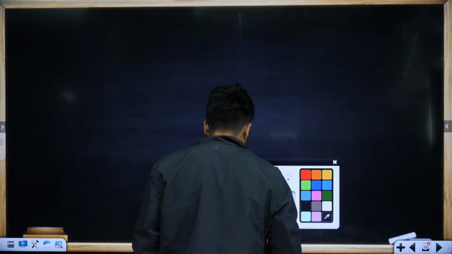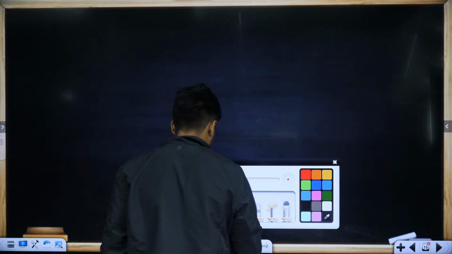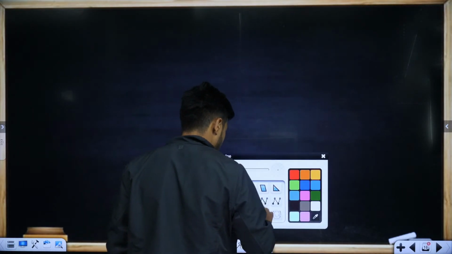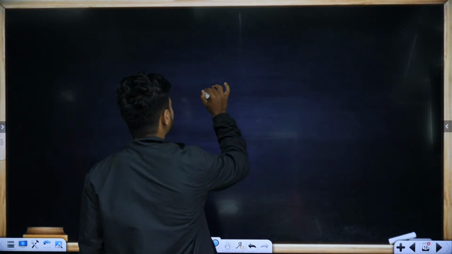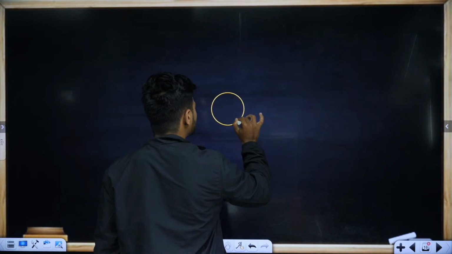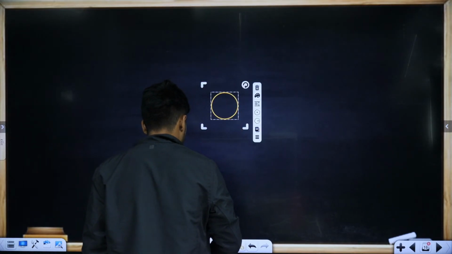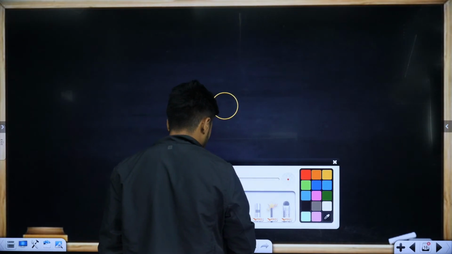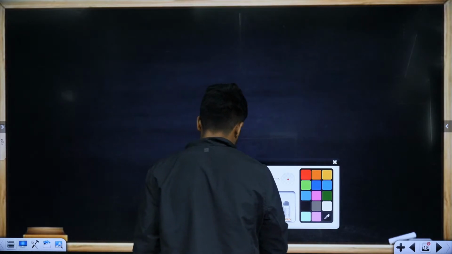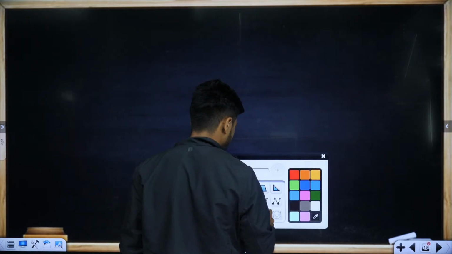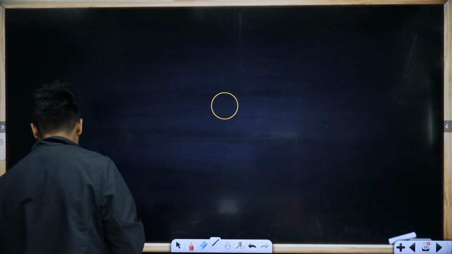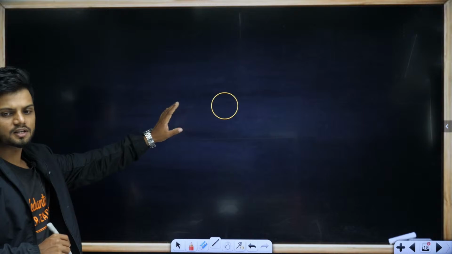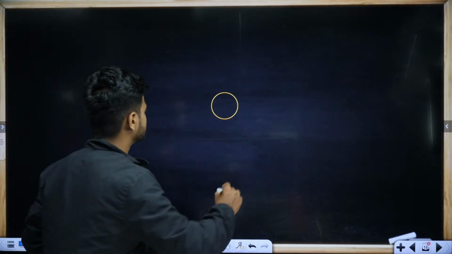Okay. Now here, in the case of centriole, students, in the middle, there is no protein at all.